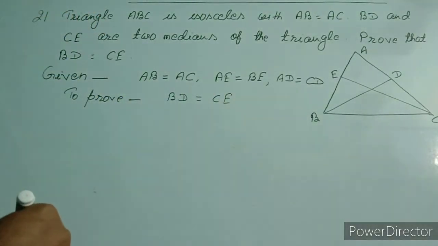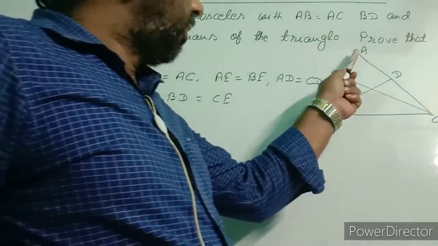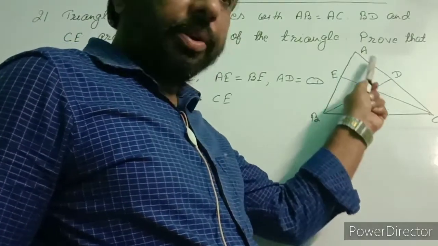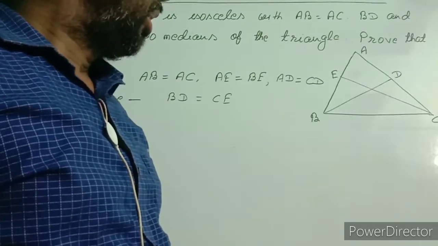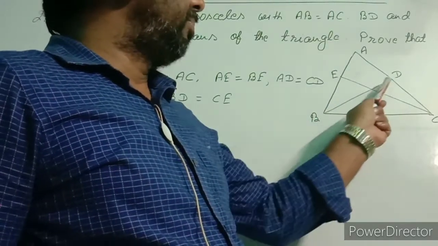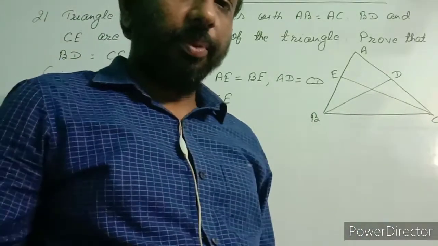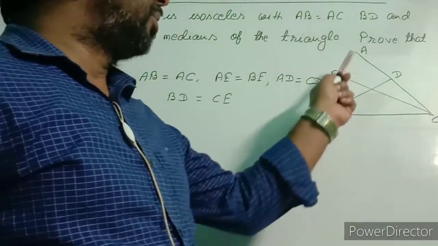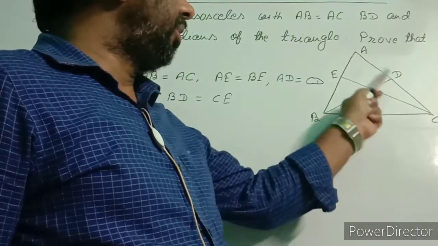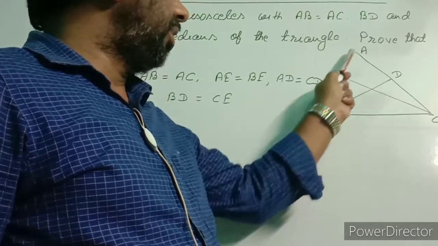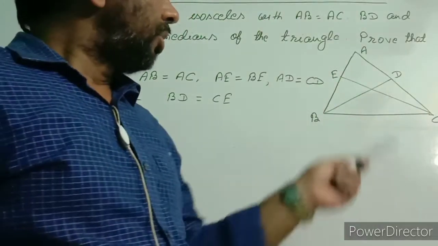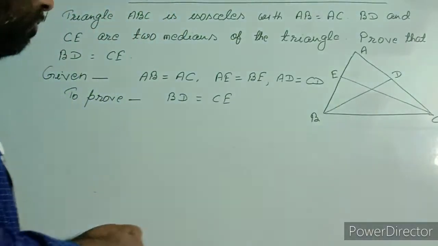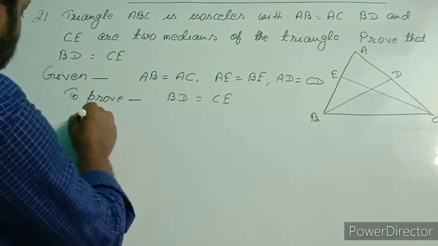If you prove triangle ABD is congruent to triangle ACE, then from CPCT we can say BD equal to CE. So to prove these two triangles are congruent, we will go in triangle ABD and ACE.